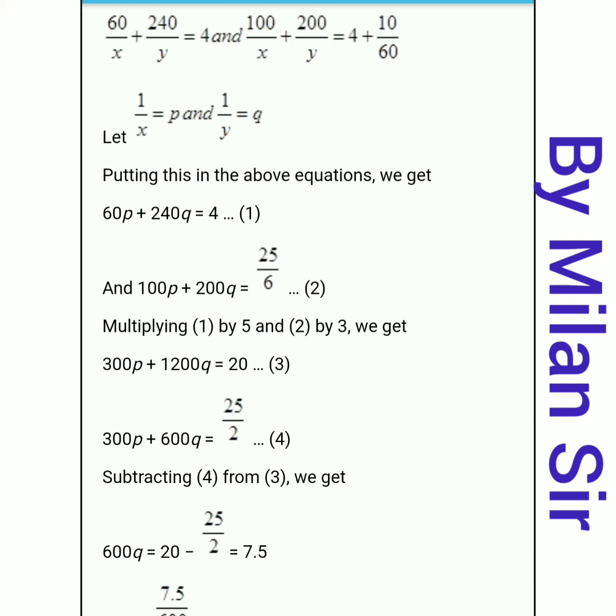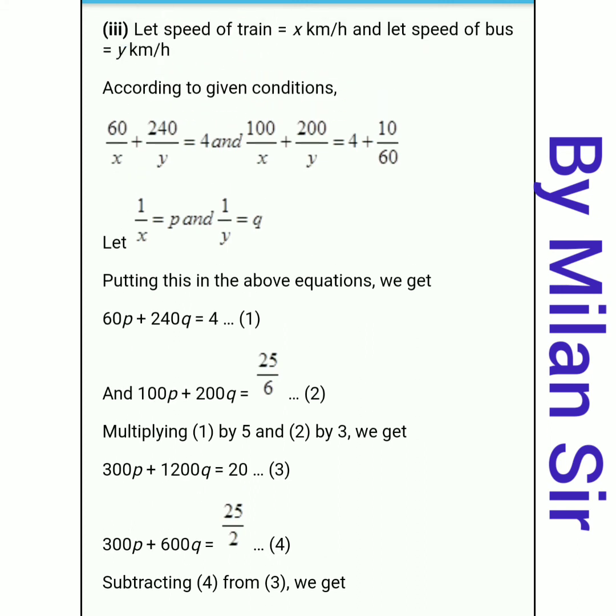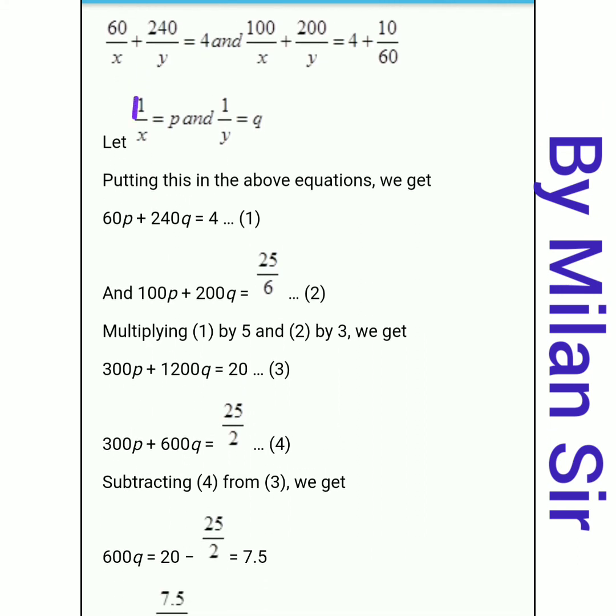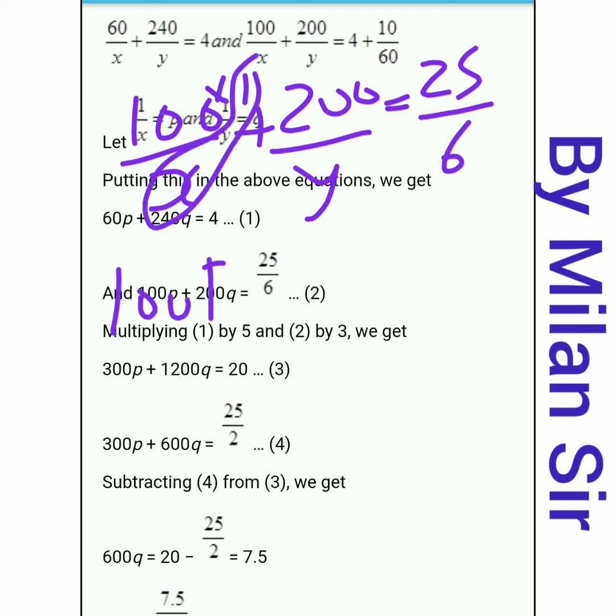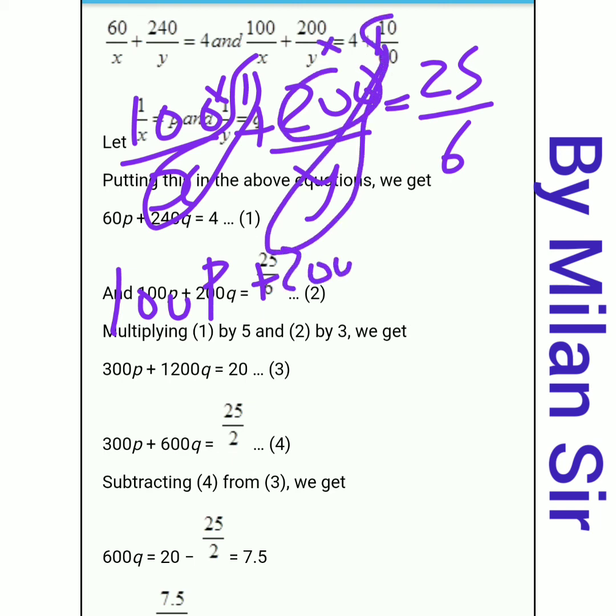Then here the second equation: 100 by x plus 200 upon y is equal to 25 by 6. So here 100 multiplied by 1 by x, which is p, and 200 multiplied by 1 by y, which is q, and here 25 by 6.